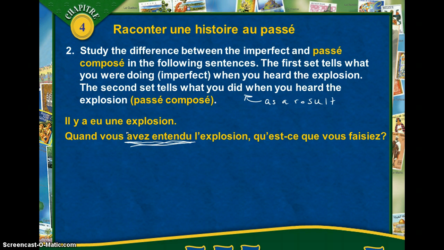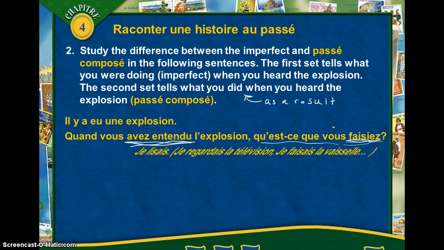Because when you heard the explosion, that was a specific time. There was one time where you heard the explosion. You wouldn't say when you were hearing the explosion. Hearing an explosion is a pretty defined, quick thing, we hope. But this part of the sentence says, qu'est-ce que vous faisiez, what were you doing? What were you in the middle of when the explosion happened?